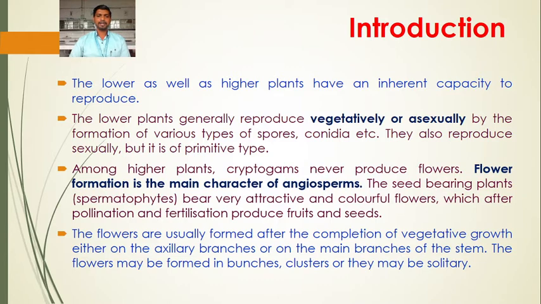The flowers may be formed in bunches or in clusters, or they may be solitary. So after the completion of vegetative growth, the flower formation takes place on the lateral branches or axillary branches or on the main branches of the stem.